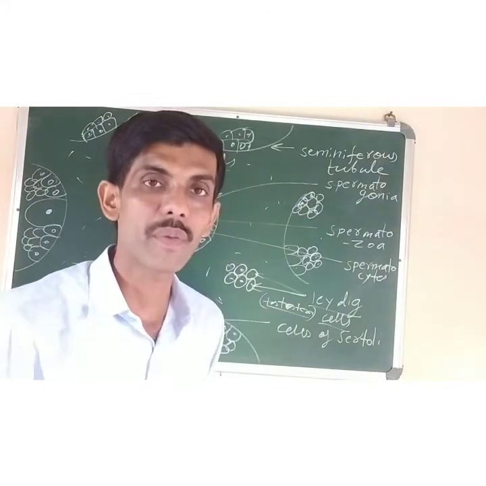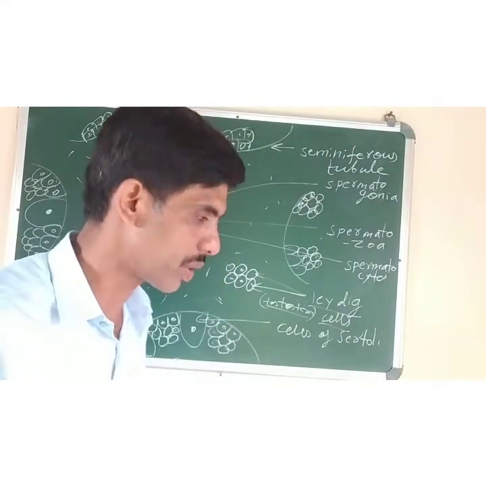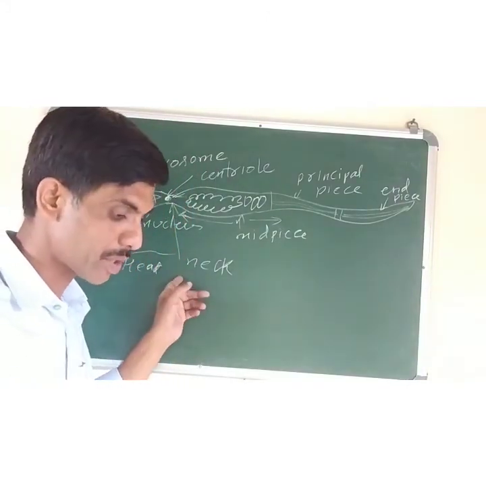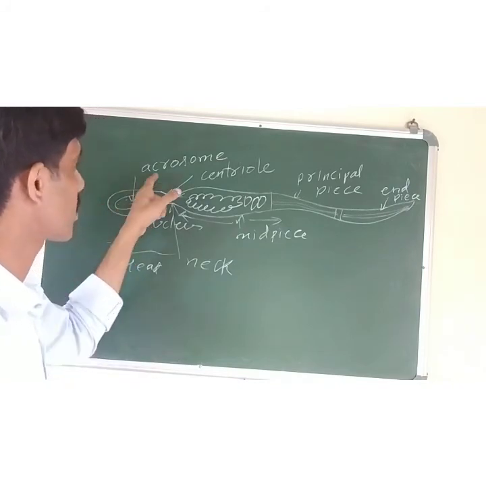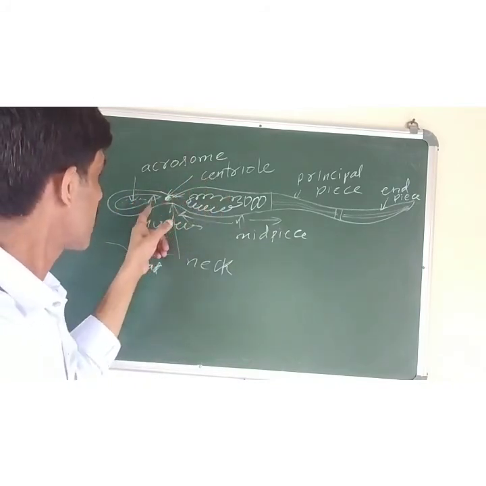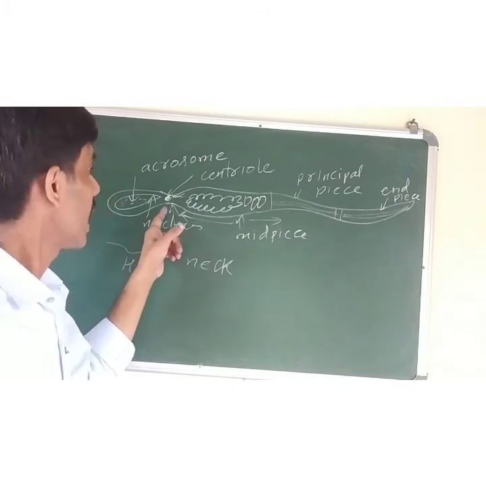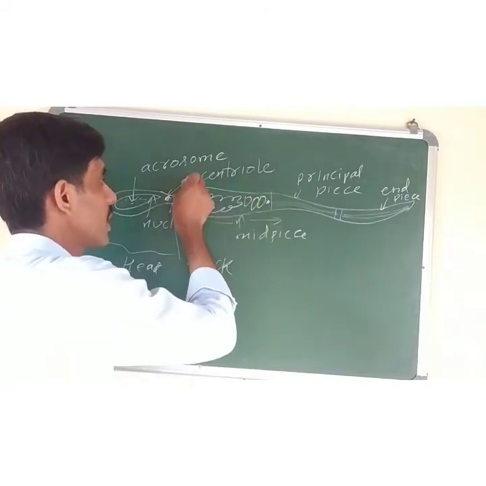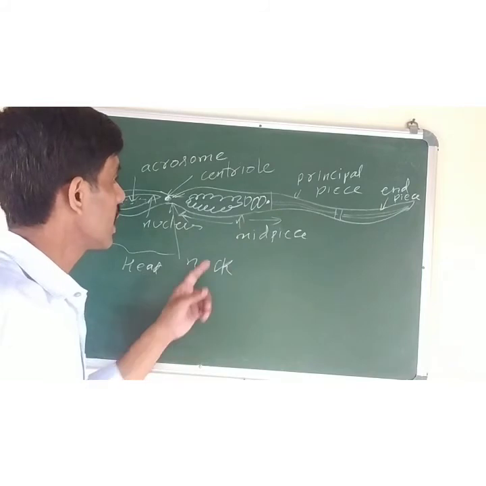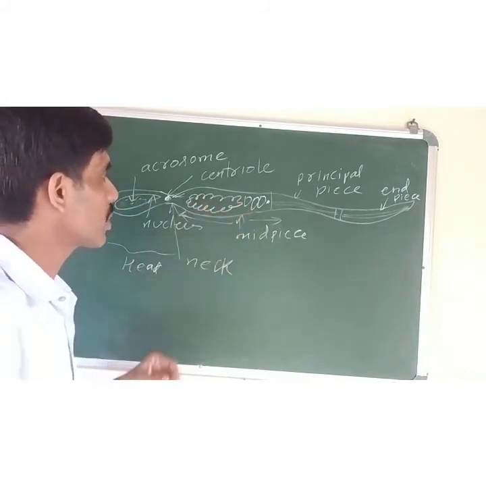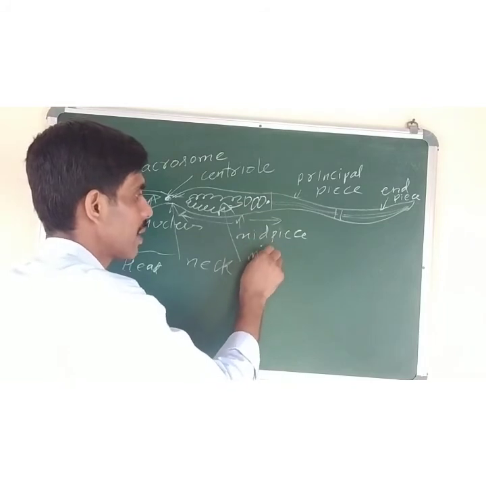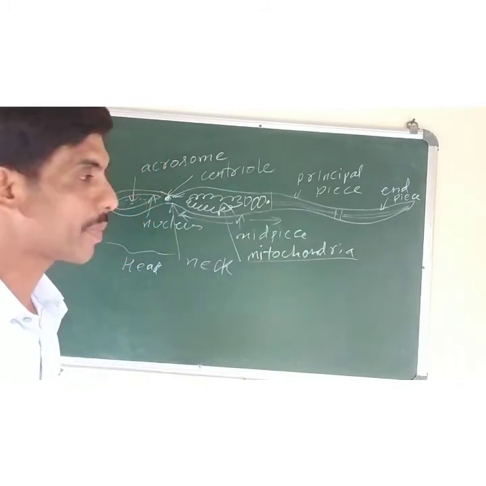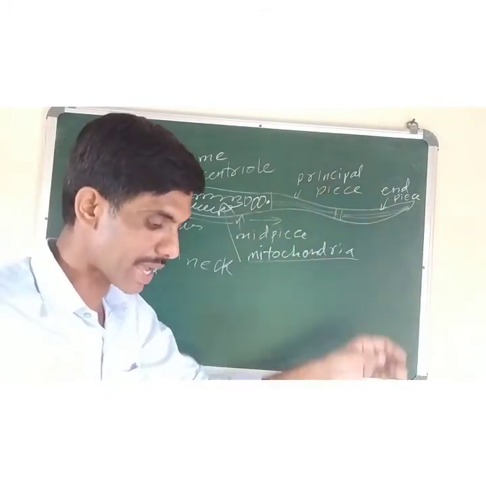Now next we will study the structure of the human spermatozoon. Look at the diagram which I have drawn, the structure of a mature human spermatozoon. It consists of a head that contains the acrosomal cap, and it also contains the nucleus inside it, and the centrioles. Two centrioles are there, here only one is shown, so you can draw two: one is the proximal and the other is the distal centriole. Then this part is known as the midpiece. It contains mitochondria, which provide energy to swim actively and reach the female egg cell. Then this is the principal piece, and the last one is the end piece.